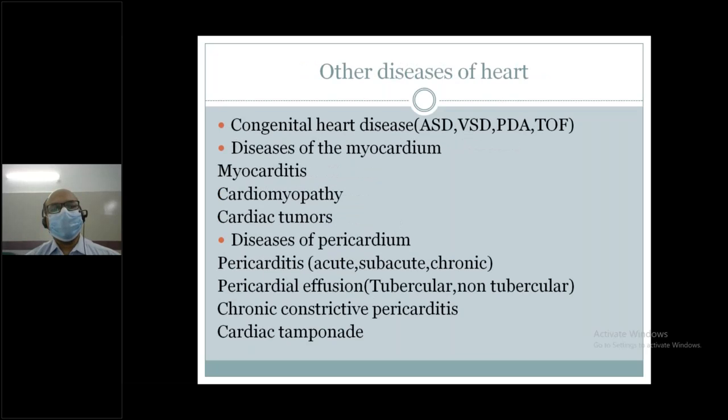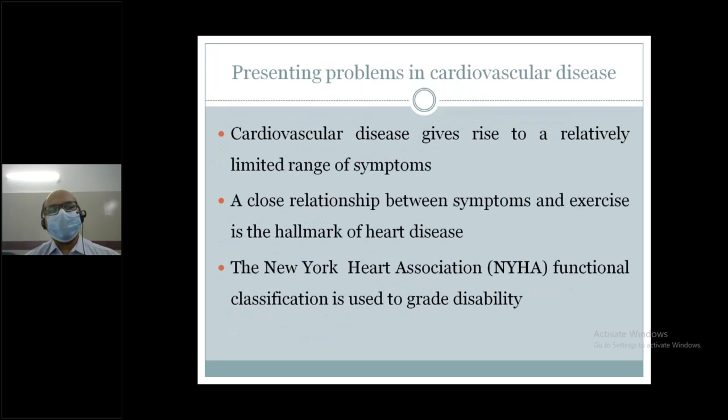Congenital heart disease, commonly atrial septal defect, ventricular septal defect, patent ductus arteriosus, tetralogy of Fallot. This is the common congenital heart disease, but other congenital heart disease may be present, but that is not important for you. And these are the myocardium, the heart muscle, maybe myocarditis, maybe cardiomyopathy, maybe cardiac tumor. These are the pericardium, maybe pericarditis, acute inflammation, maybe acute, maybe subacute, chronic, pericardial effusion, maybe tubercular, maybe not tubercular, chronic constrictive pericarditis, and cardiac tamponade. Problems in cardiovascular disease.